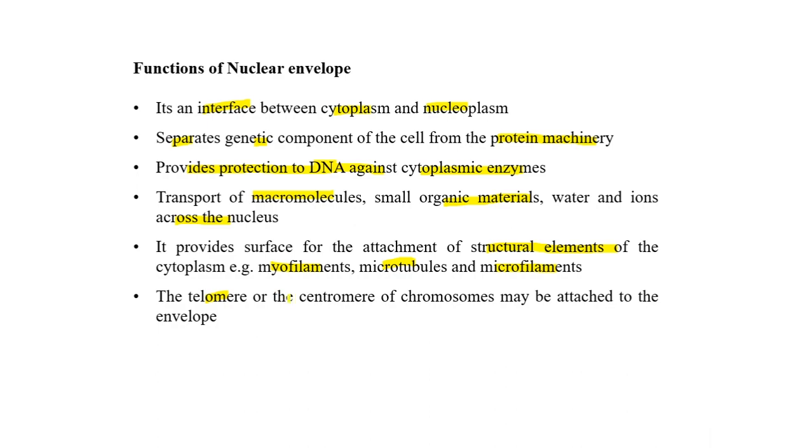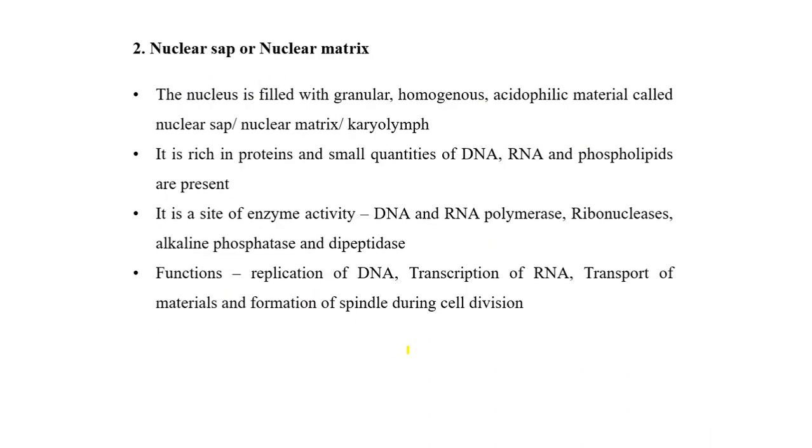The telomeres or centromeres of the chromosomes may be attached to the envelope from inside. There are chances that the lamina helps in the attachment of the telomeres or centromeres of the chromosomes.